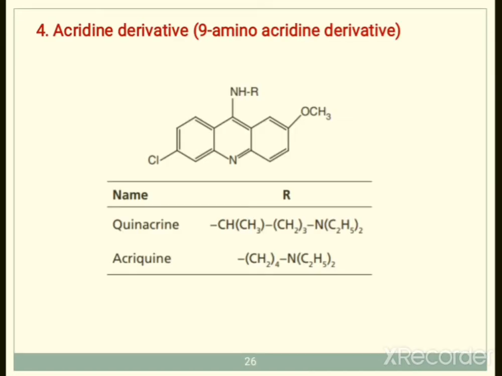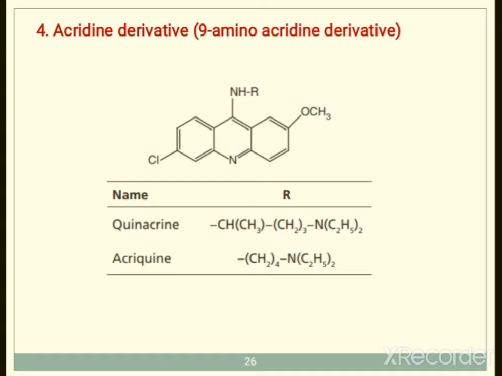Now the fourth major class of antimalarial agents is the acridine derivatives, also called 9-amino acridine derivatives. A quinoline is there, fused again with one benzene ring. In the center there is a pyridine, here a benzene, and at the opposite position again a benzene. So this is the acridine structure, the 9-amino acridine derivatives.